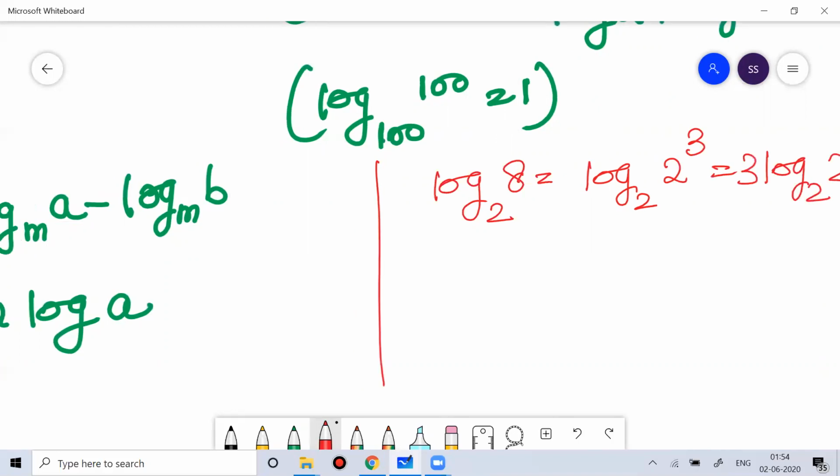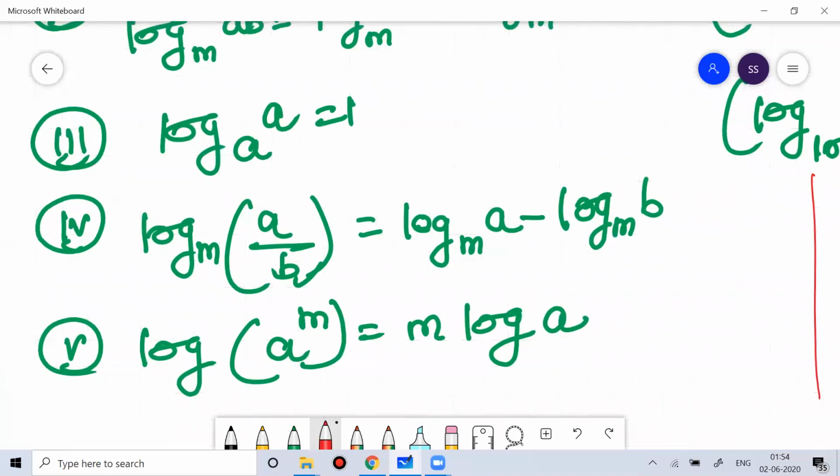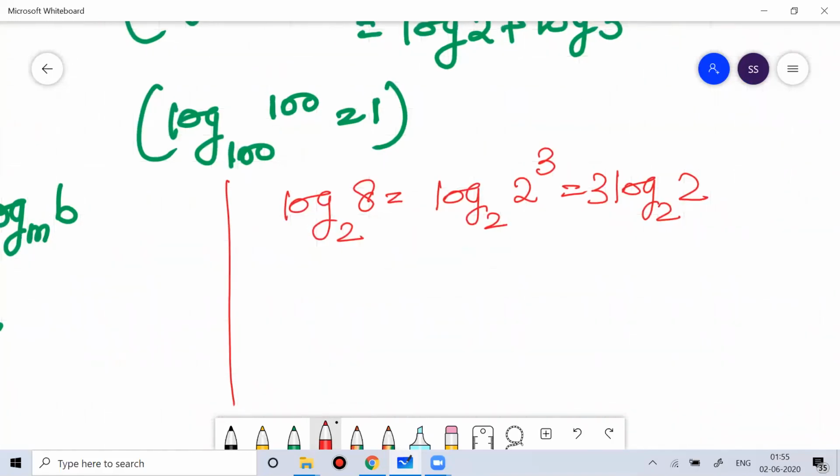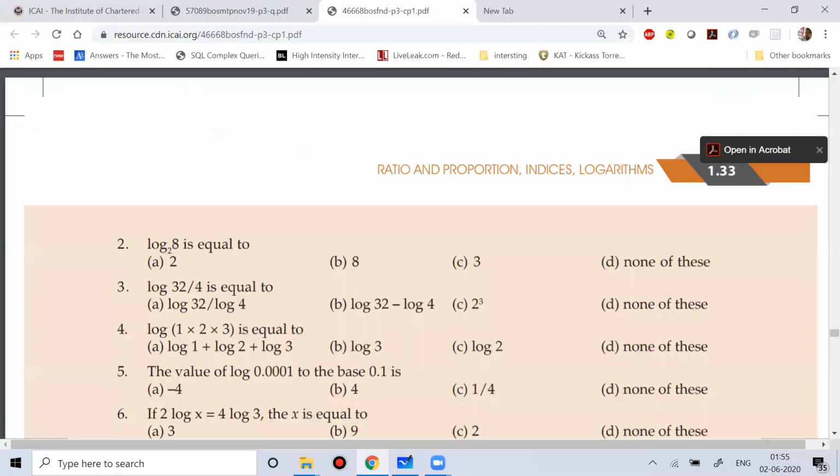And already I have told you that log of a, base a, is 1. So log 8 you can write as log base 2 of 2 cube, which is equal to 3 log 2 base 2. That will give you the value 3. That is question number 2. This kind of question is asked. The answer is option C, 3.